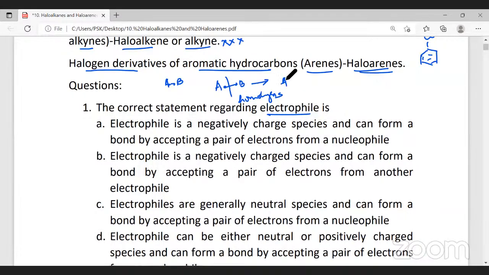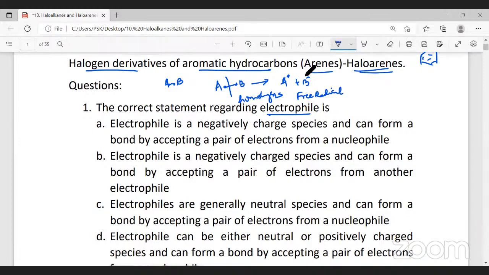Therefore, what is it that you get? You get A odd electron plus B odd electron. These are called free radicals. Now, free radicals are neutral in nature, but highly reactive.